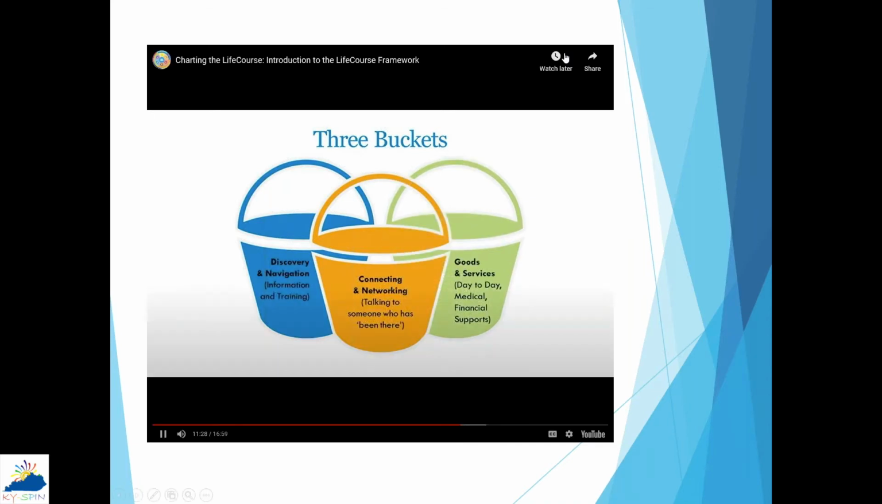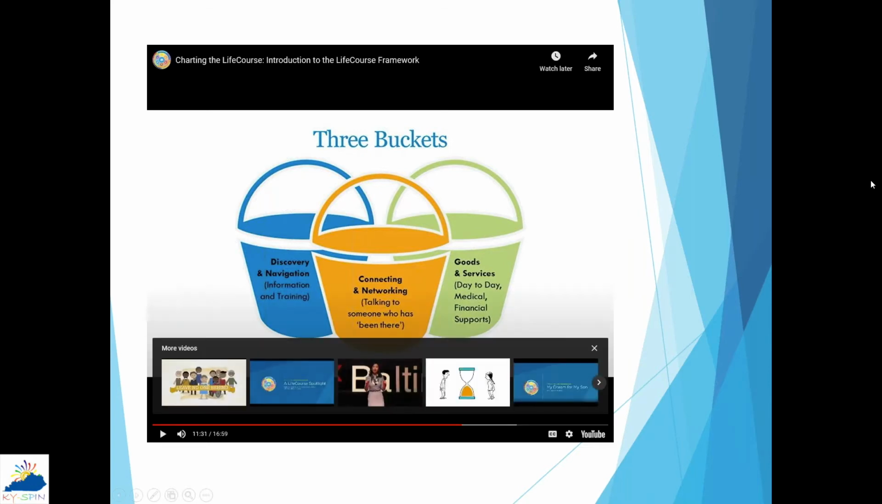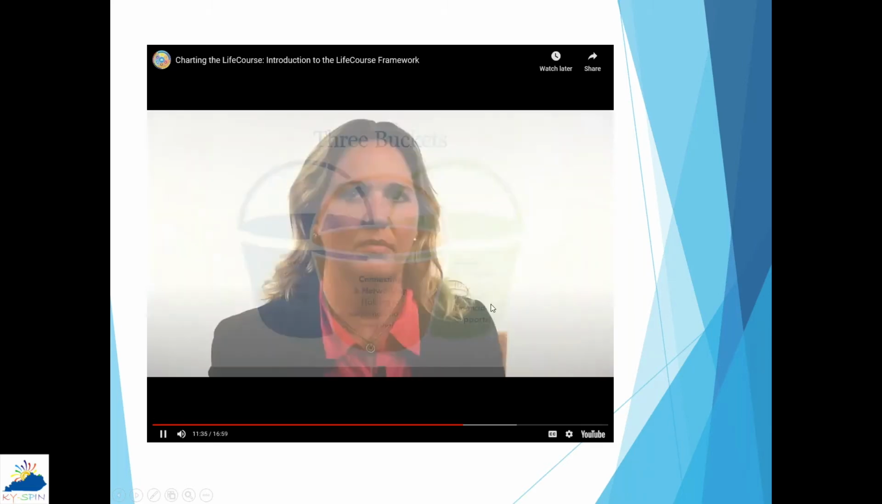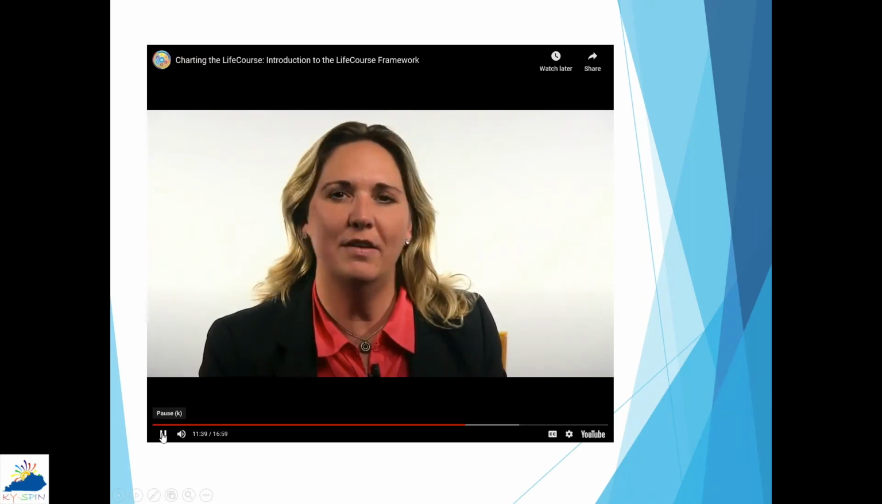So we're thinking about our key principles. These three support buckets are something that we believe all people need. So many of the things that I've already talked to you about are probably things that maybe you knew about or you have access to.